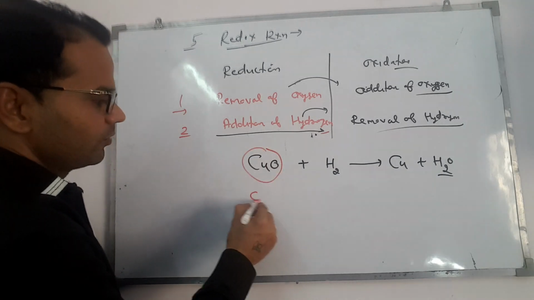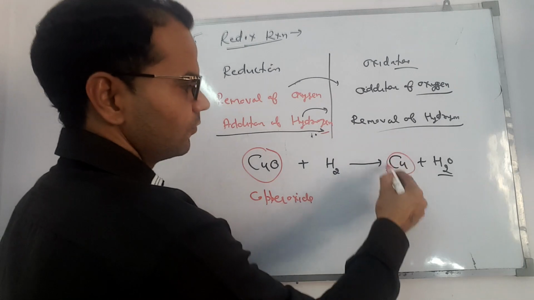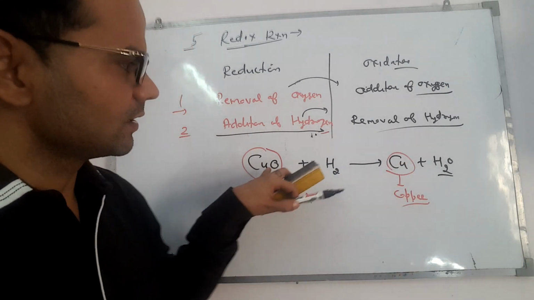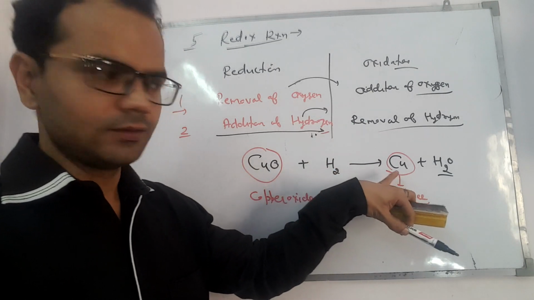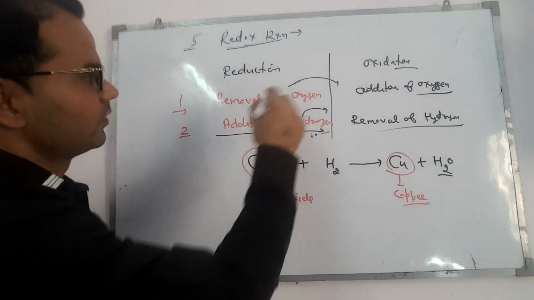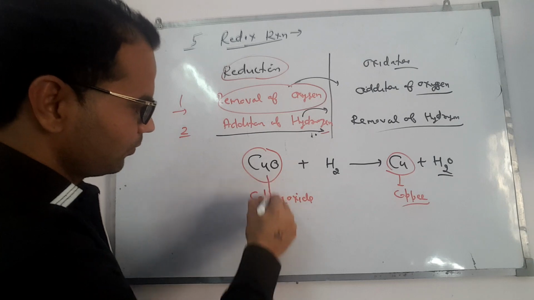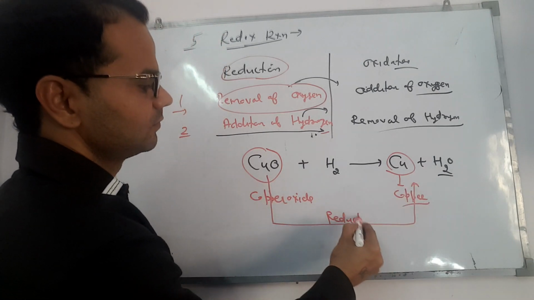Here we have copper oxide, but in products we have only copper. We can see oxygen is removed from copper oxide and we obtain copper. So here is the removal of oxygen, and removal of oxygen is called reduction. So from copper oxide to copper, this is reduction.